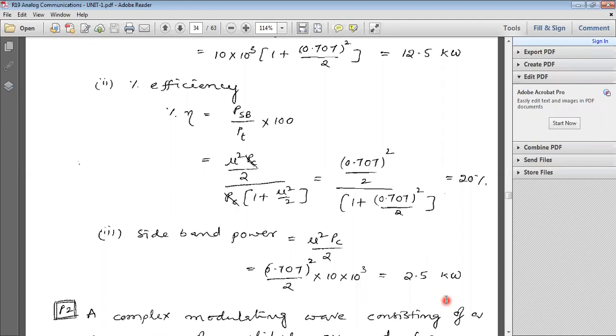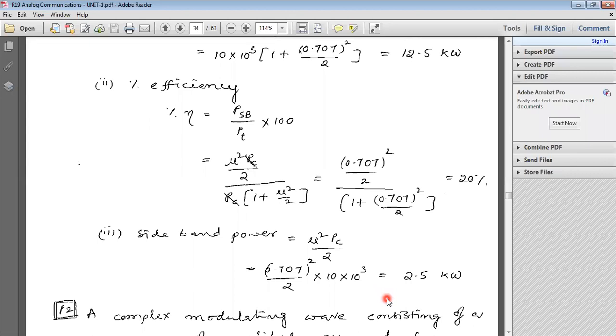Now our third point is sideband power, that is PSB. Mu square PC by 2. Substitute mu and PC.